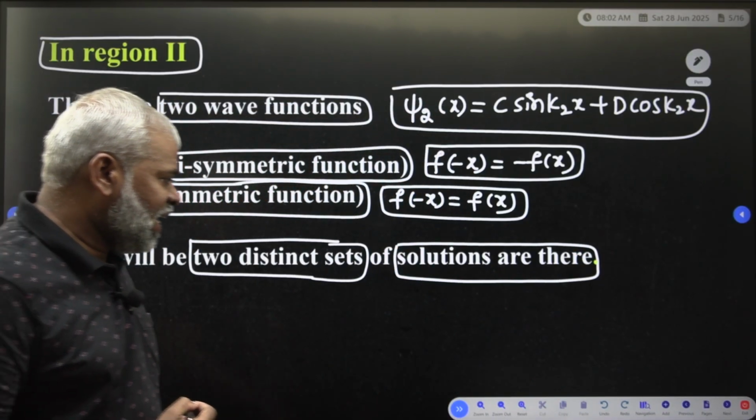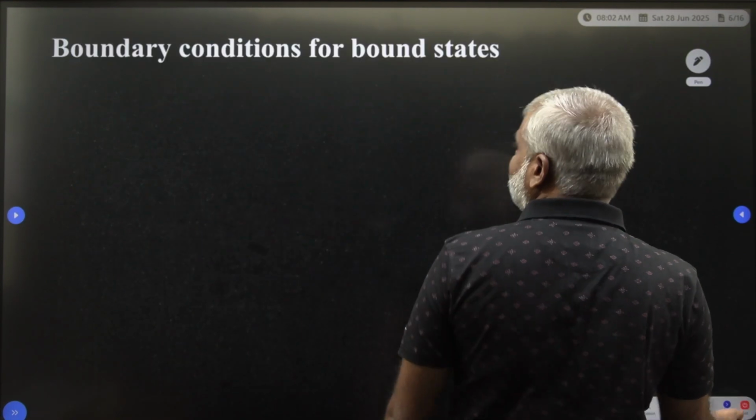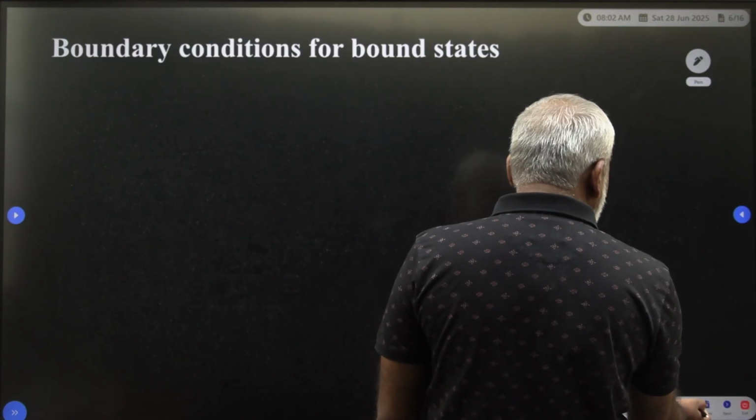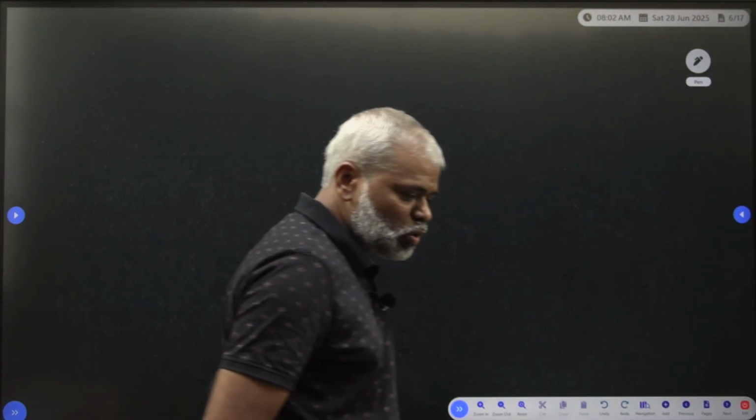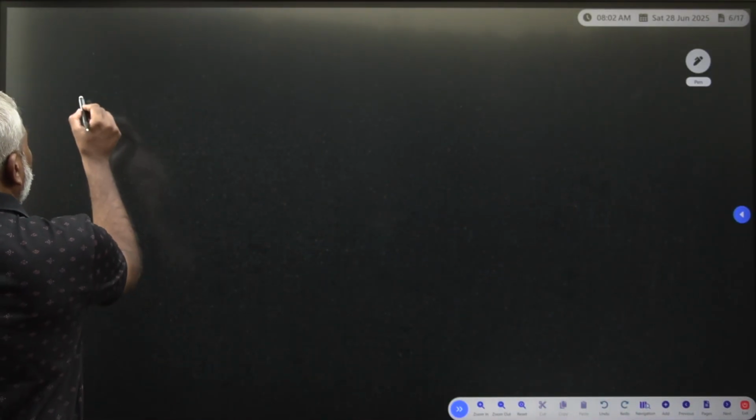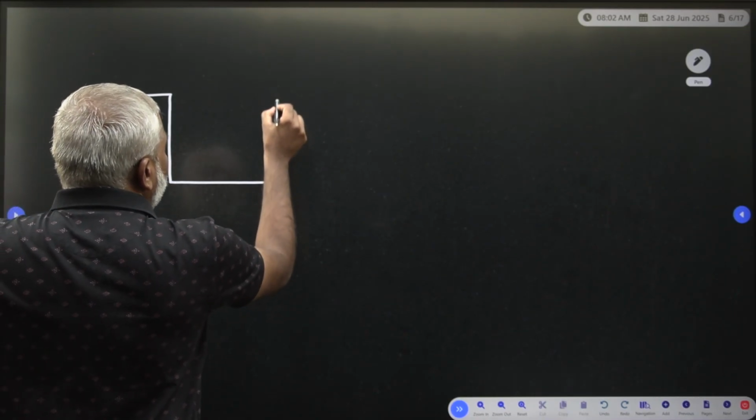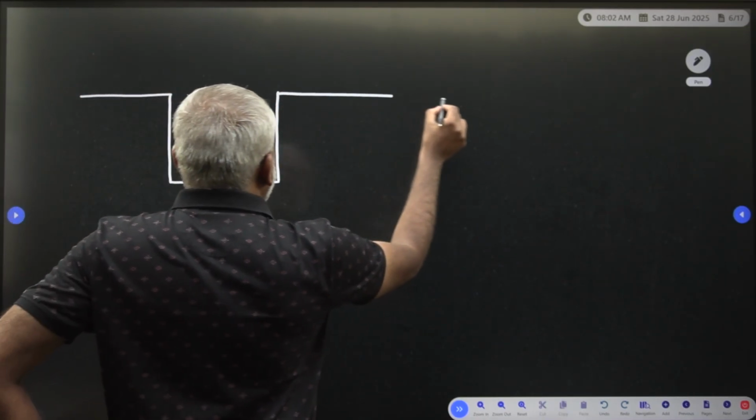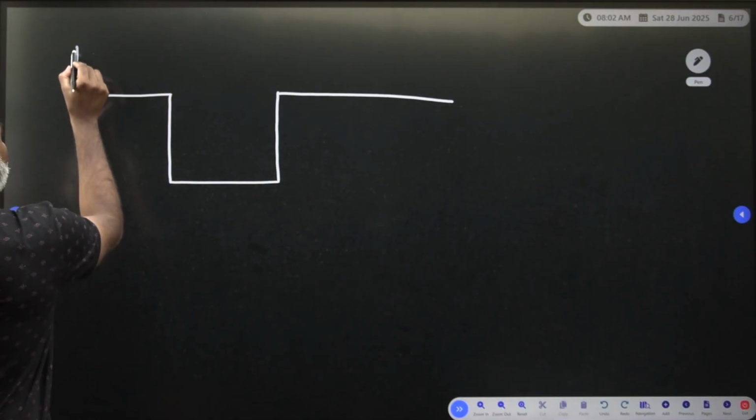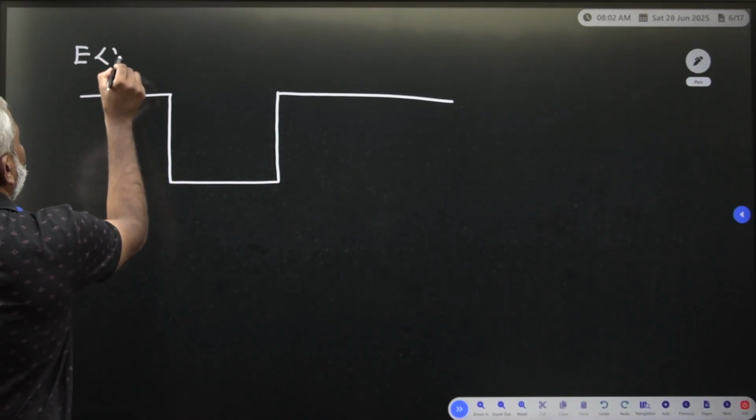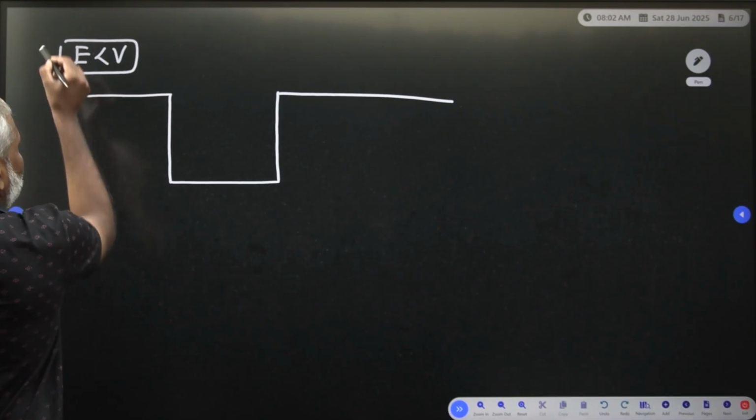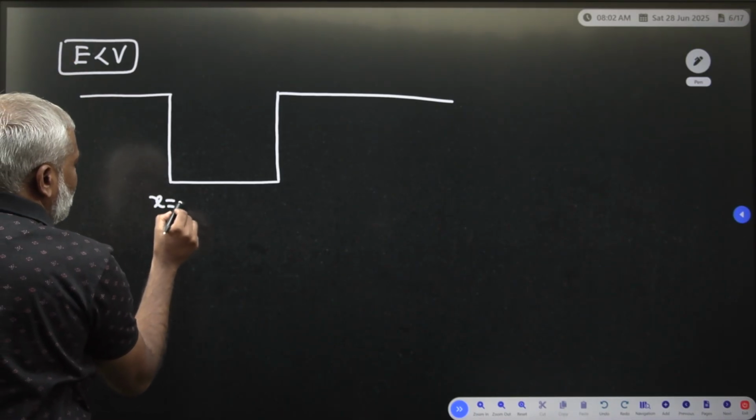How do we write the two distinct sets of solutions? Once again, we have to take the bound state condition. So what is the bound state condition? When E is less than V, we take the first boundary condition.